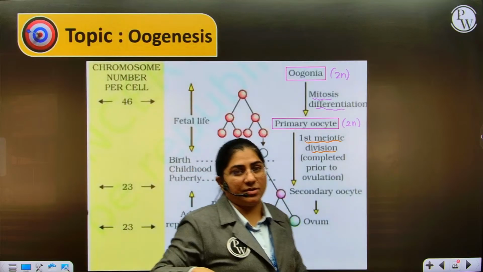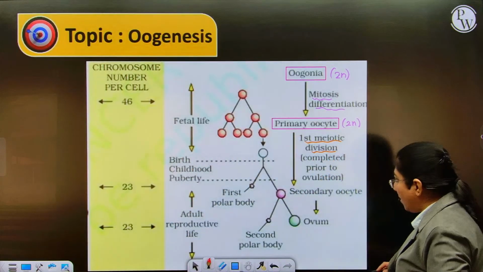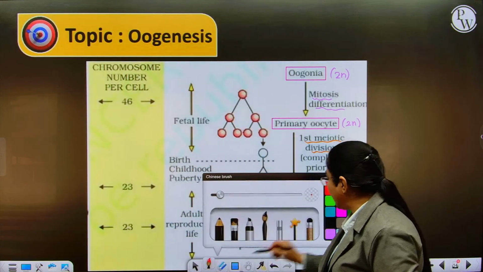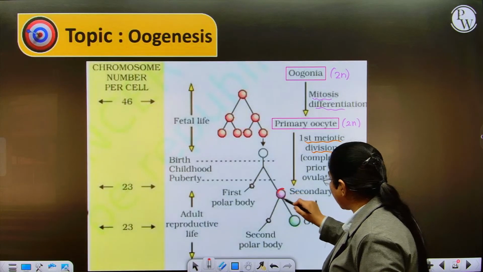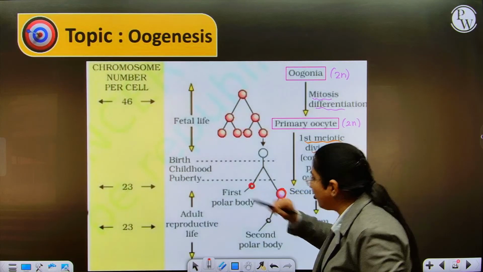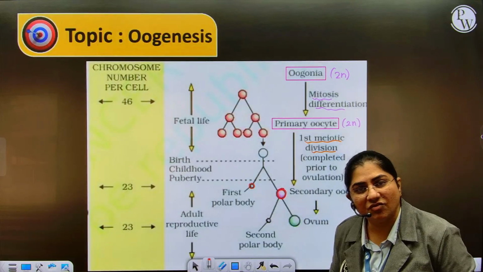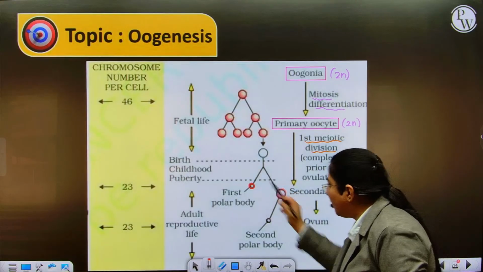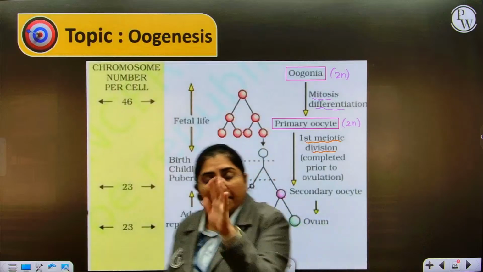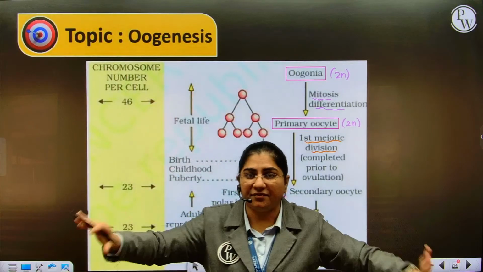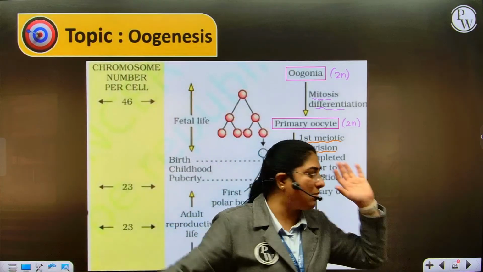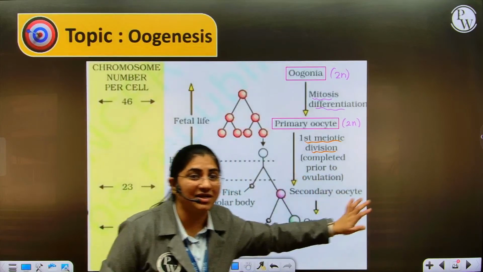But there is a difference. The first meiotic division here is unequal, where there is a large haploid secondary oocyte and a small first polar body that is formed. Why is there a difference in the cytoplasmic content? The nuclear content is equally divided. 23 chromosomes in the first polar body, 23 chromosomes in the secondary oocyte.